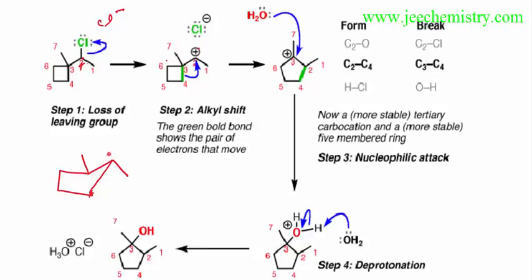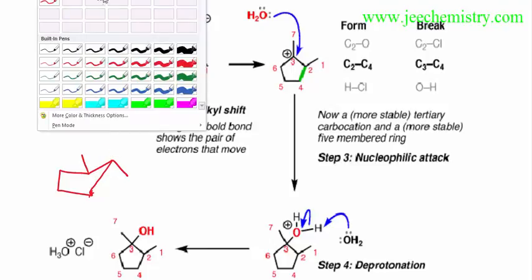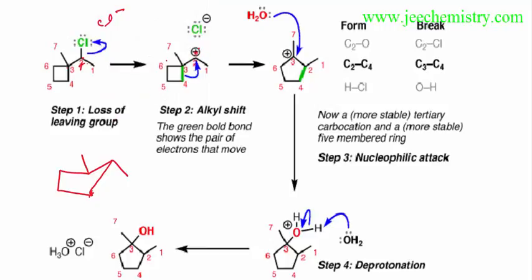Here is the plus charge. This will shift to these positions, and then this plus charge will move to this position, because from this position the methyl is shifting to this position. That's why this methyl will shift to this position.